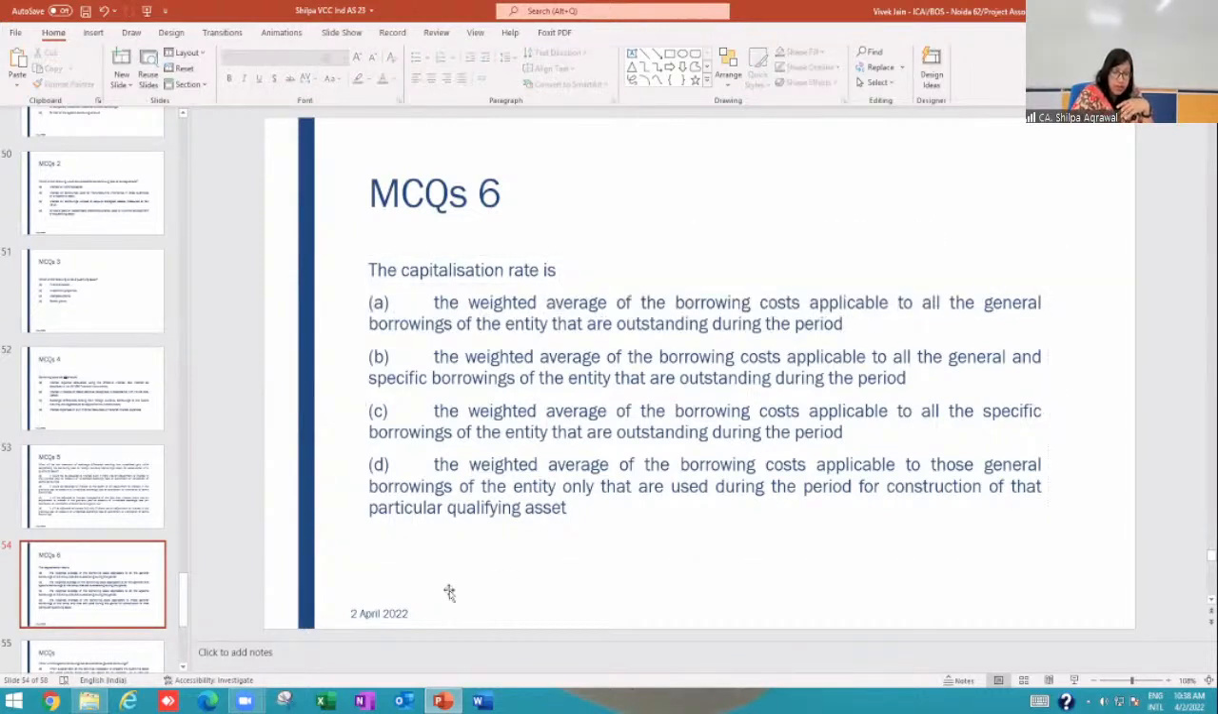Okay. My pen is not working when it is a slide. It's not a slide show, so my pen is not working.